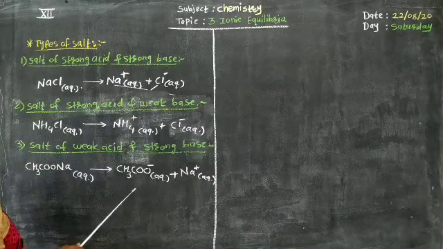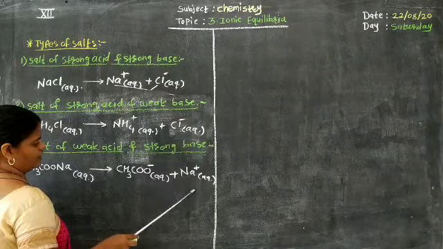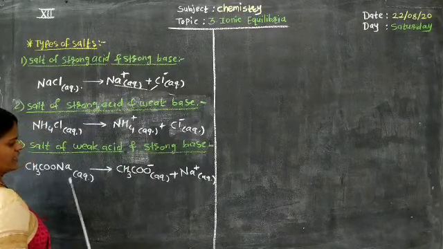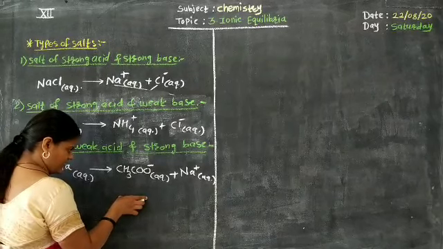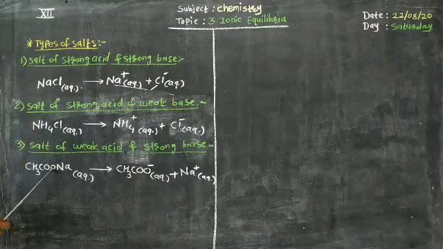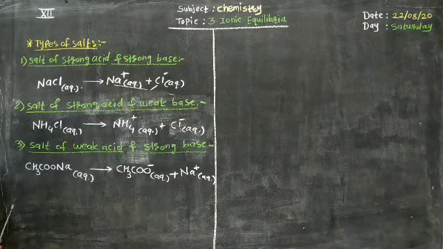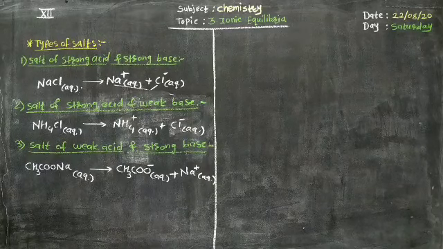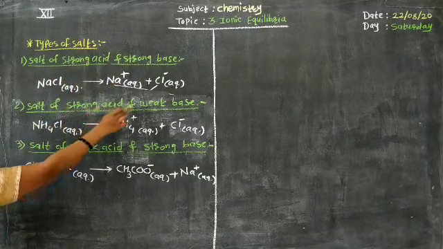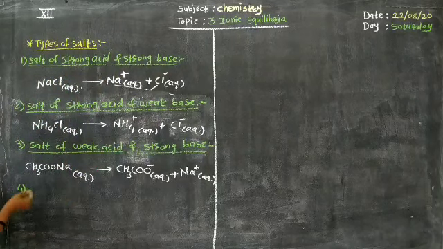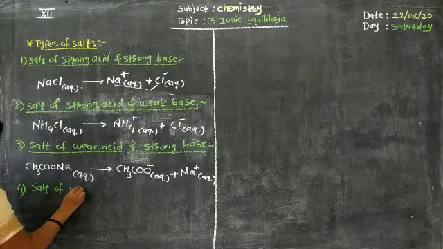Acetate ion on reacting with H+ ions forms acetic acid, and Na+ ions on reacting with OH- ion form NaOH. That means NaOH is a strong base while acetic acid is a weak acid, and therefore this particular salt is known as salt of weak acid and strong base. And definitely the last type, you can also say fourth type: salt of strong acid and strong base, strong acid and weak base, weak acid and strong base, and then the last type is salt of weak acid and weak base.